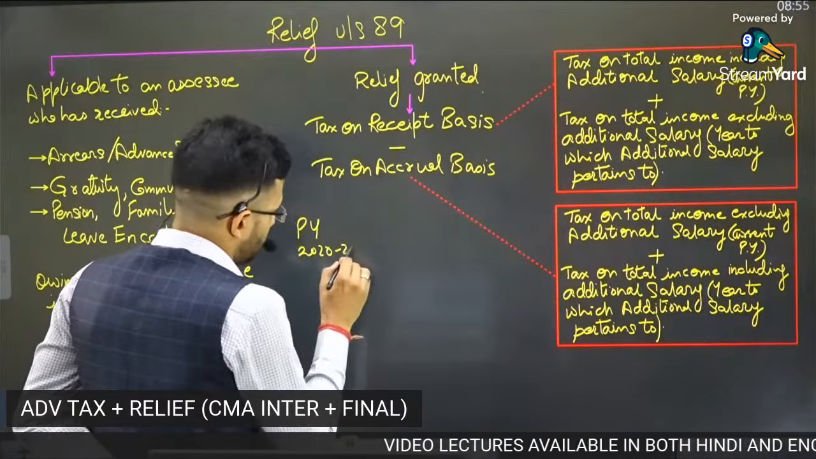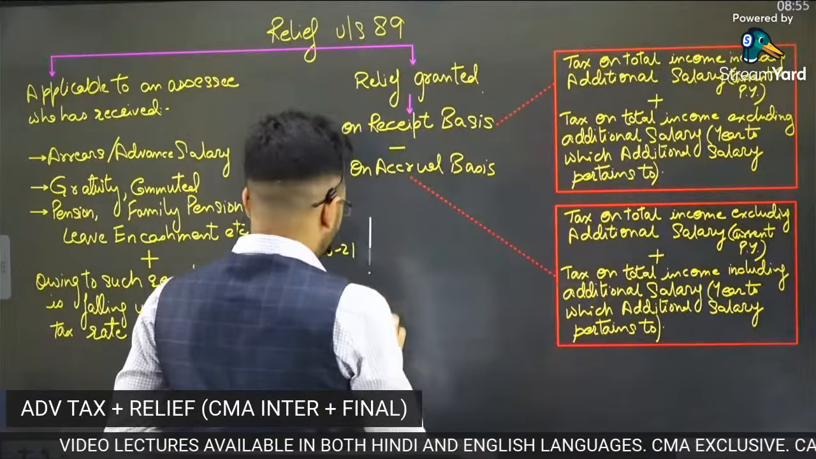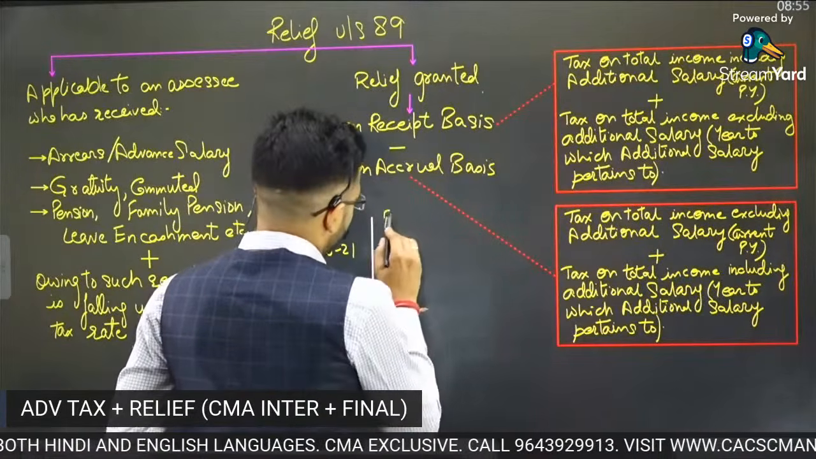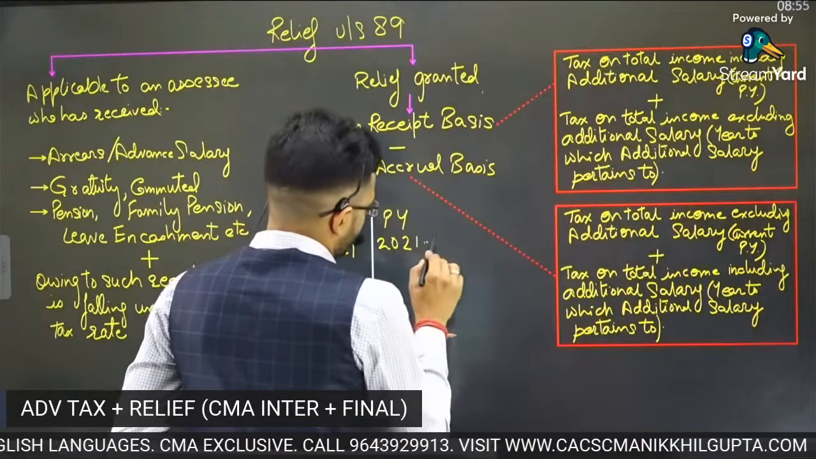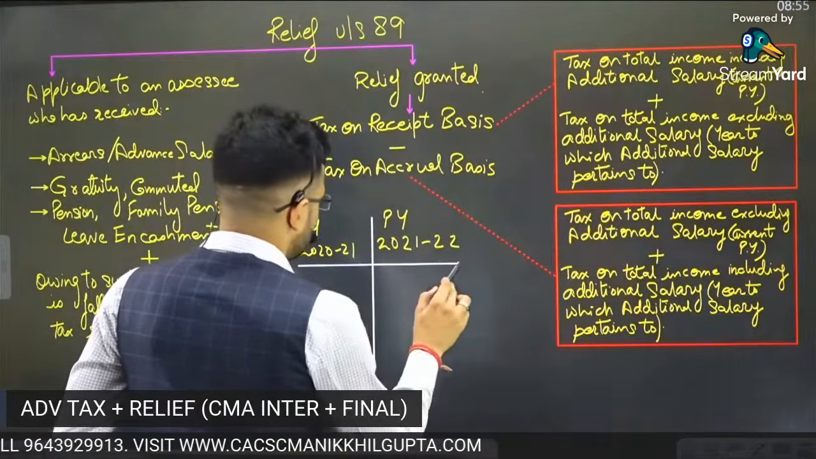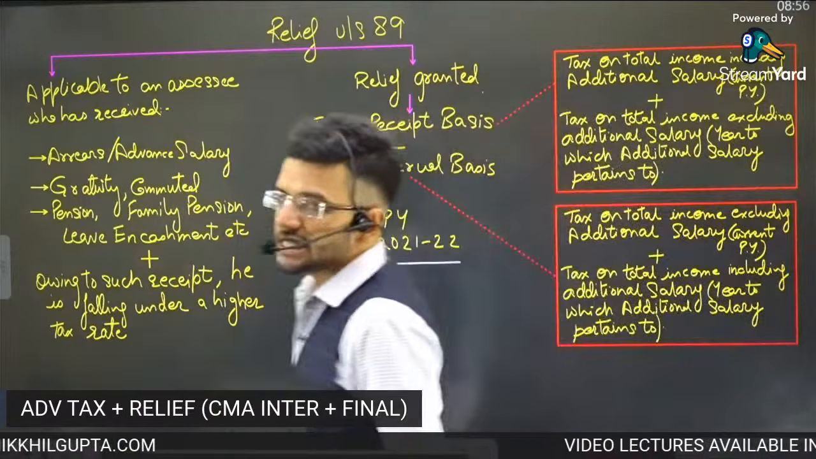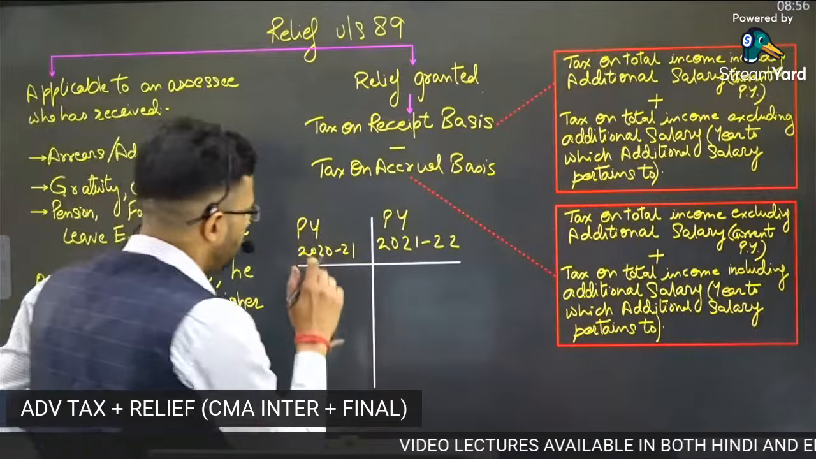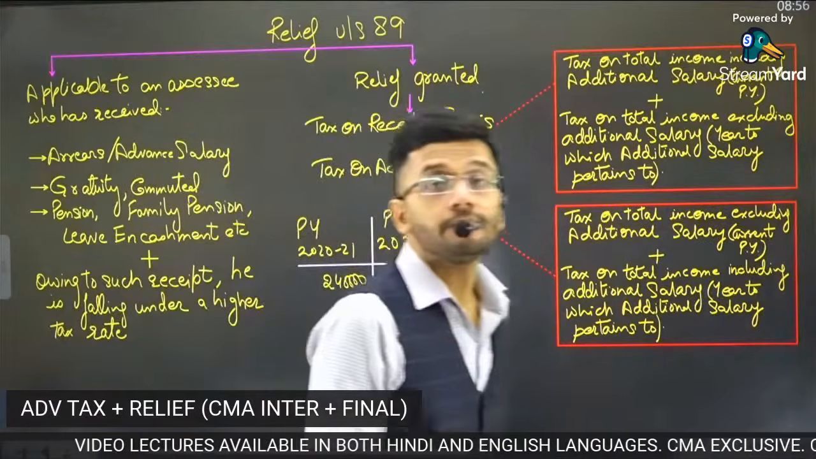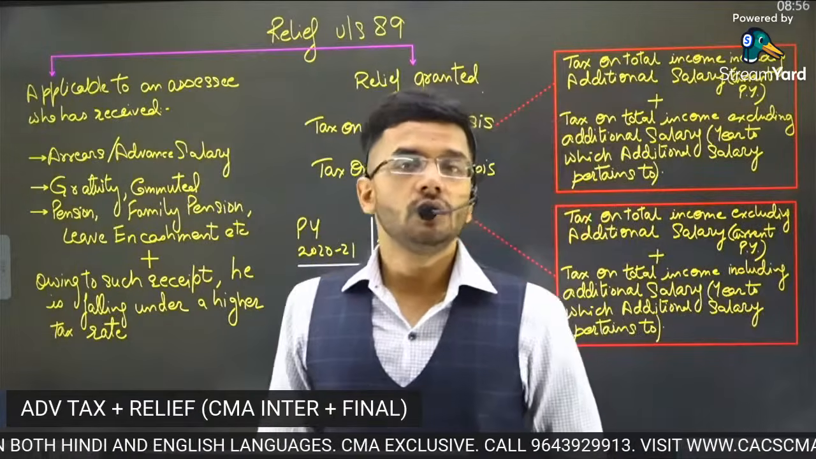Previous year 2021. We have two cases. We have 2 years, and previous year 21, 22. So these are 2 years which I'm talking about. I'm explaining to you the concept of relief under section 89. So there is a person, Mr. X. Mr. X has a salary of 20,000 per month. So his annual salary is 2,40,000.